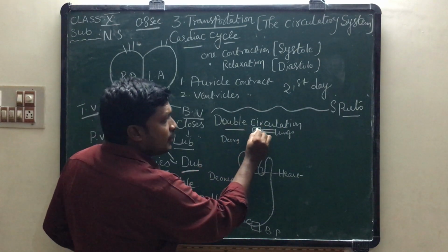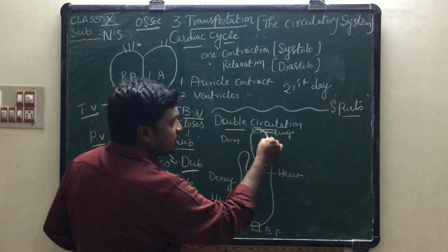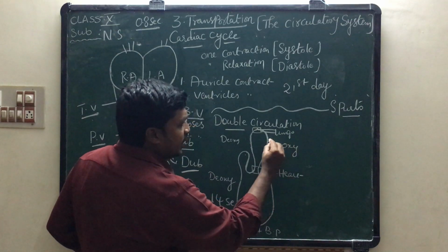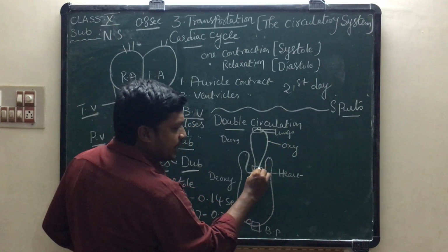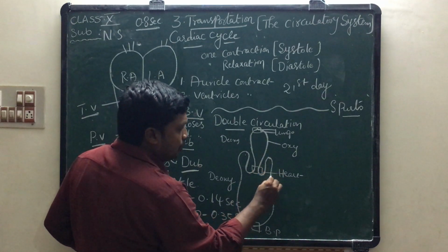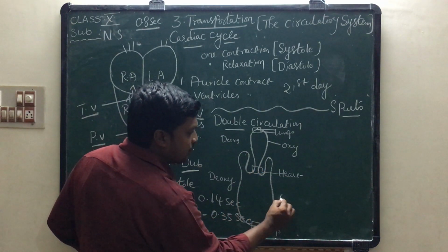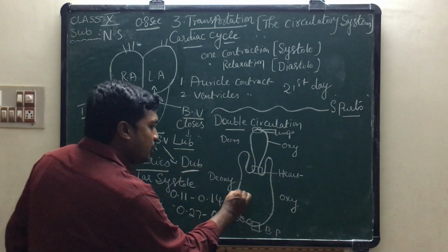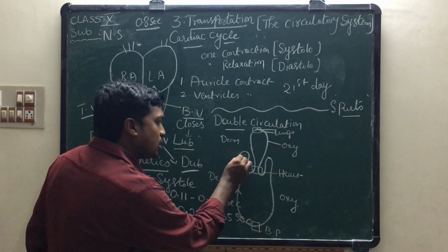See here, when blood is purified, means oxidized, this blood is called oxygenated blood. This oxygenated blood again enters into the heart. Again, heart to body parts. Which blood here? Oxygenated blood. Means, if you observe this flow chart, you have to draw arrows also.